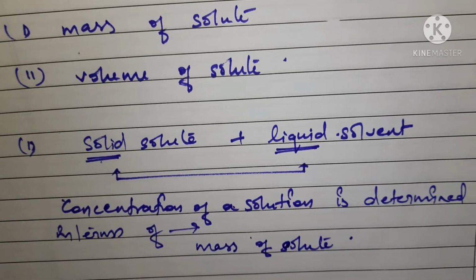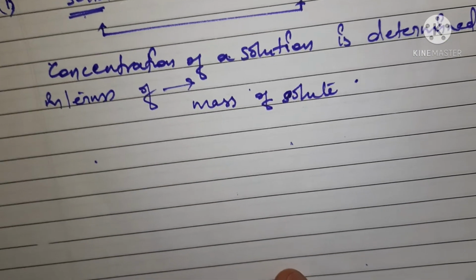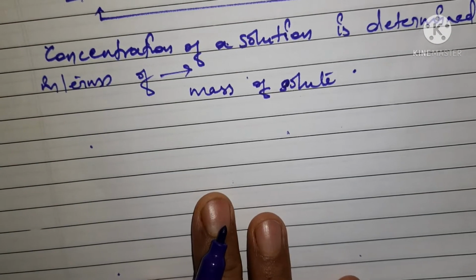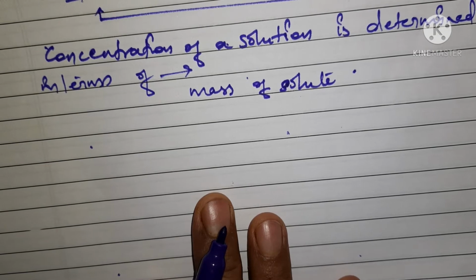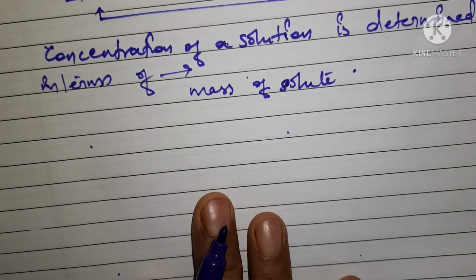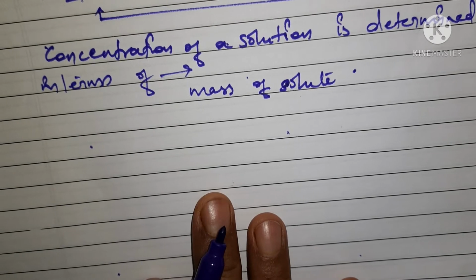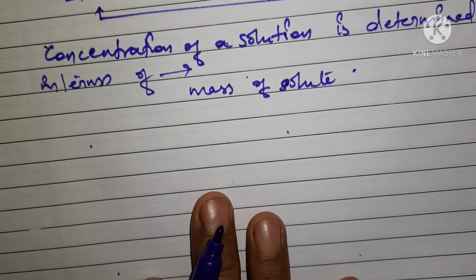So we will use a formula to find the concentration. When we use the formula, the mass of the solute in grams is considered to be present in 100 grams of a solution.